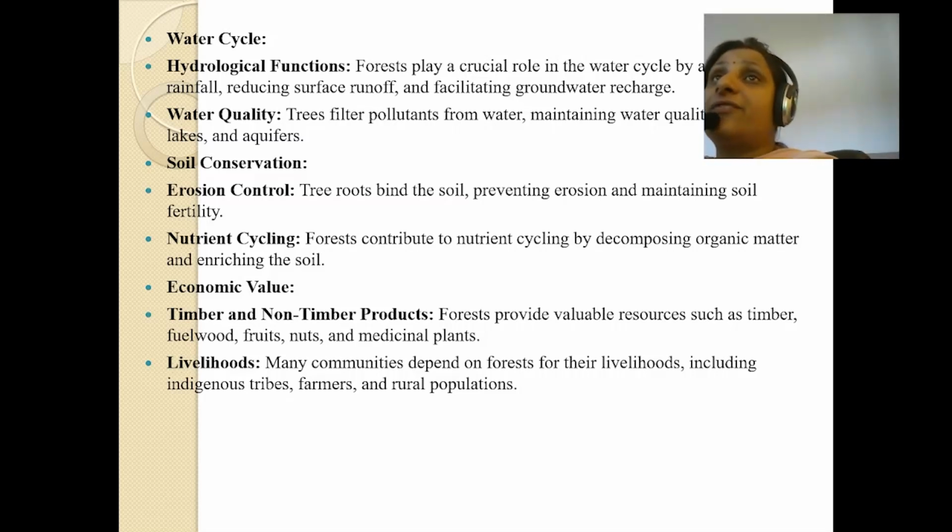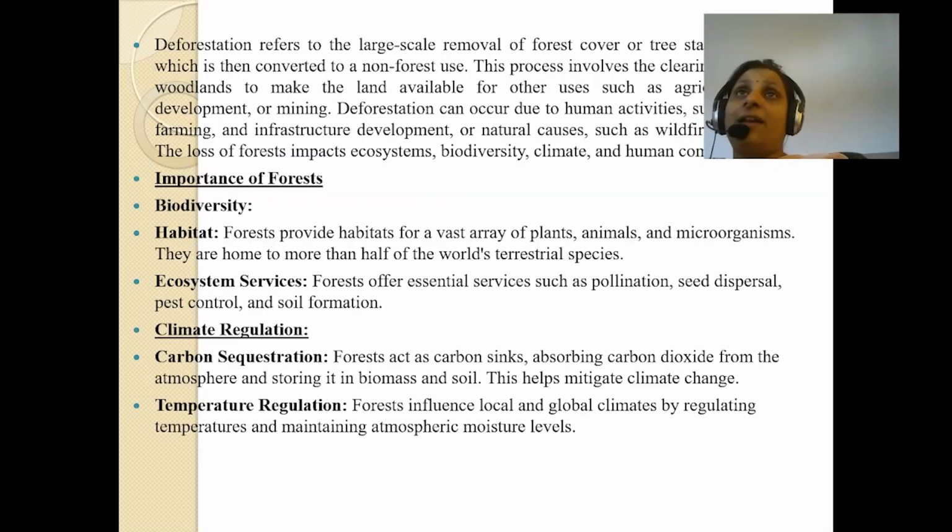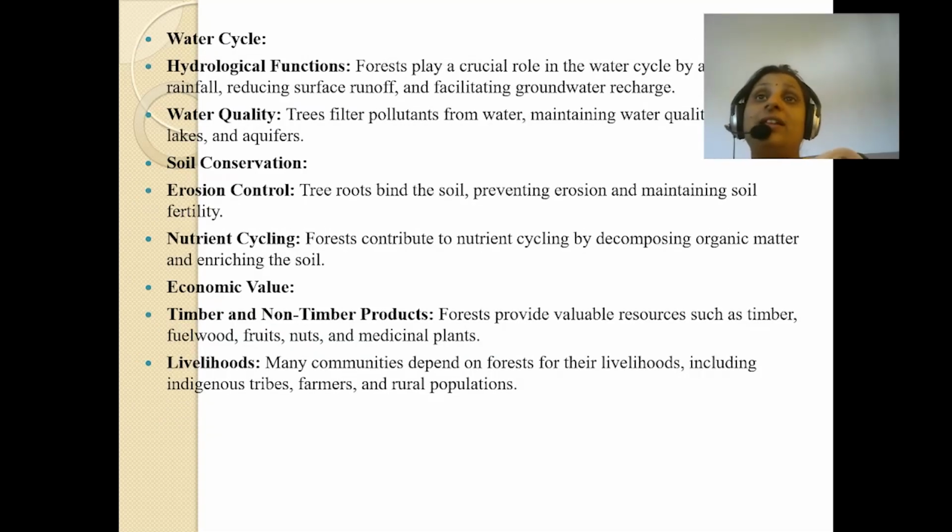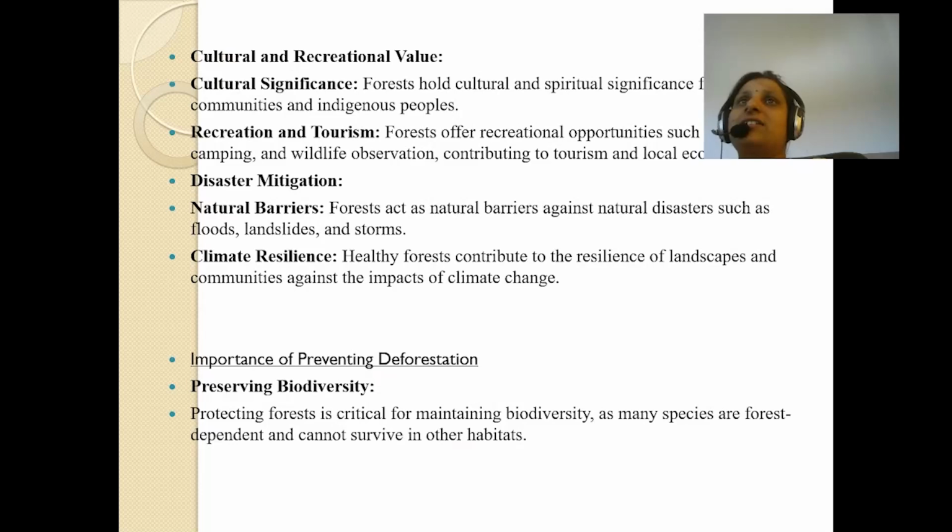So see what benefits the forest gives to us. It maintains the water cycle, soil conservation, economic value, climate, and biodiversity. So you are listening, students, how many benefits this forest provides, which we think are of no value. No, students. They help us in maintaining the water cycle, soil conservation, economic value, biodiversity, and climate. How important it is.